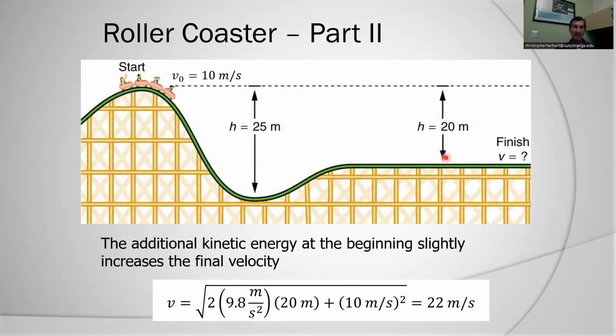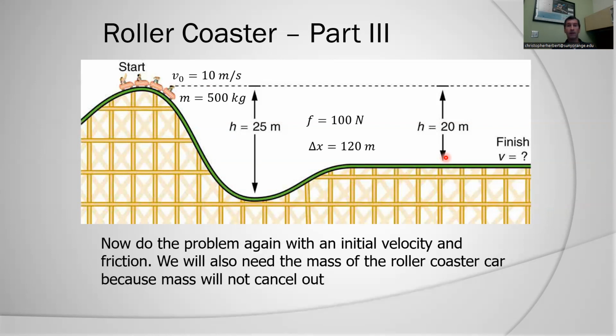Okay, let's see if I can do an even more realistic situation. Let's now deal with friction. In this case, of course, I have a non-conservative force, which means that the mechanical energy I have at the top of the hill is going to be more than the mechanical energy I have at the end, because the frictional force is going to rob me of some of that mechanical energy. Now, my friction is 100 newtons, and that's going to oppose motion, okay? So I'm going to say my frictional force is 100 newtons.